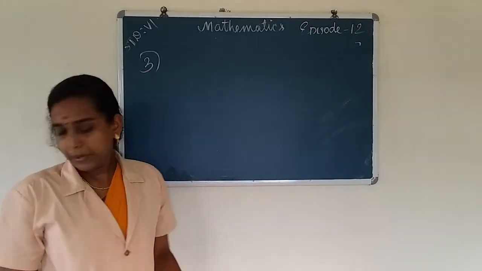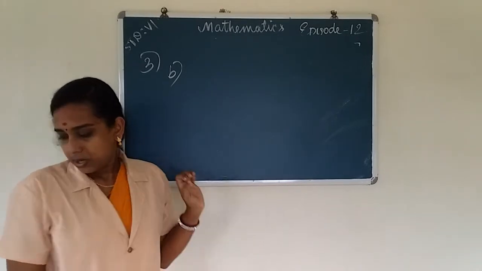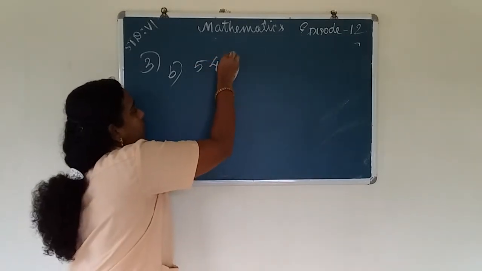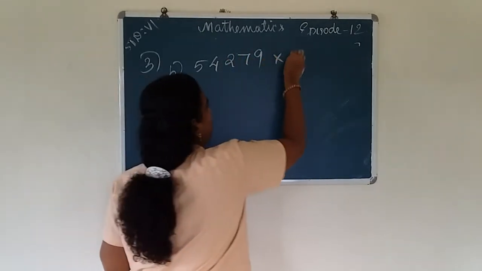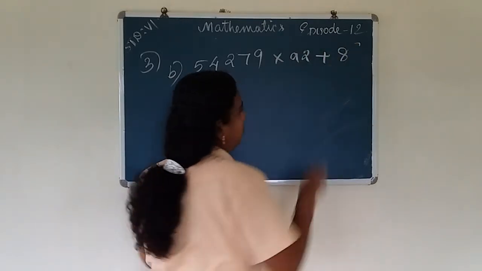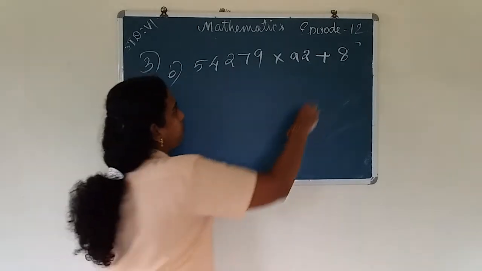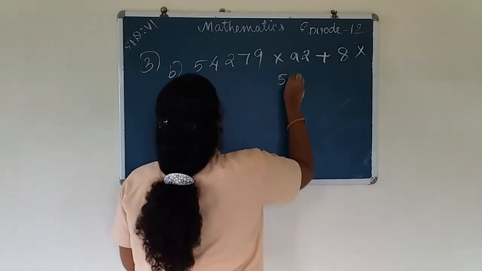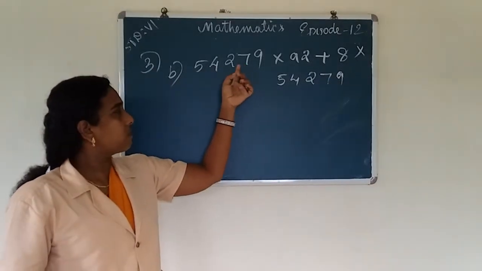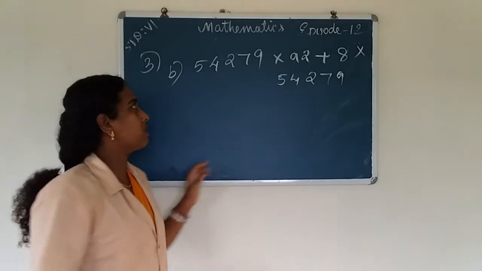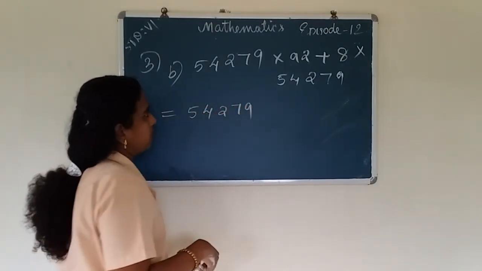And the next question, B. 54,279 into 92 plus 8 into 54,279. So here 54,279 is common. So we take 54,279 as common.